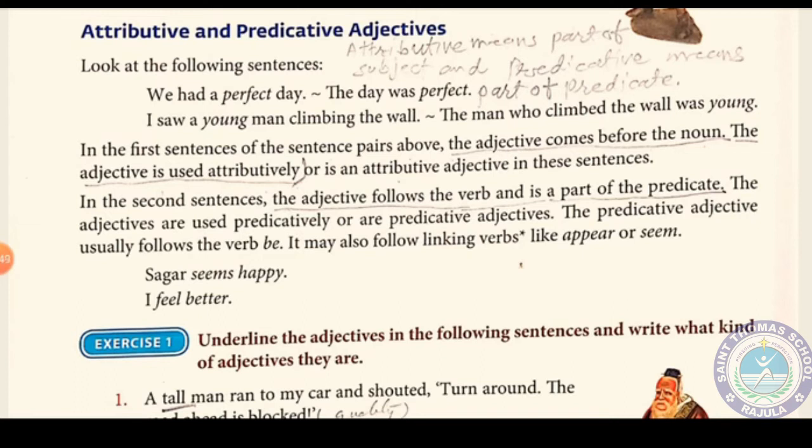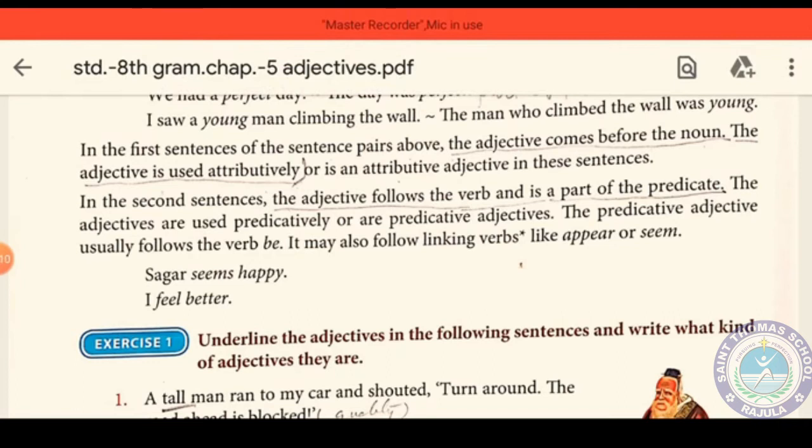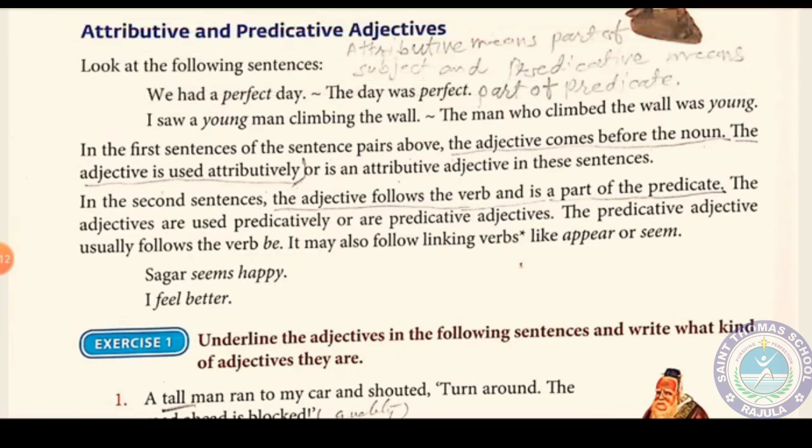Here the adjective young comes in the part of a predicate. So they are called predicative adjectives. The adjectives are used predicatively. The predicative adjective usually follows the verb be. Here the one thing we have to keep in mind is usually. Not all the time, but usually follows the word be.